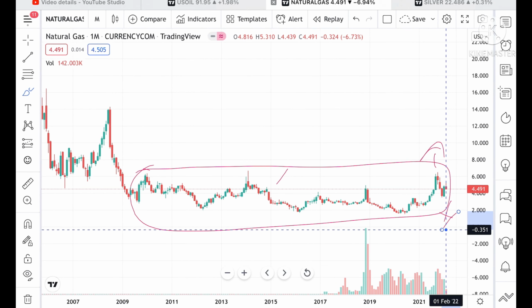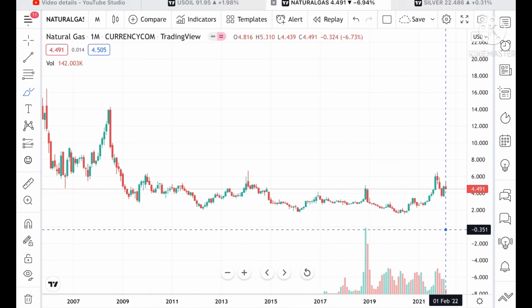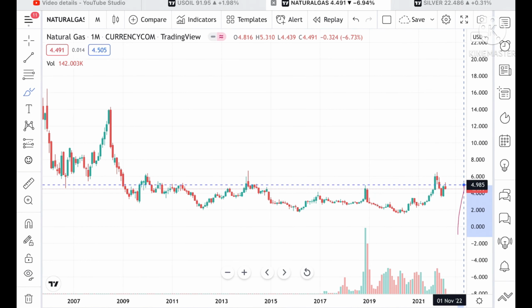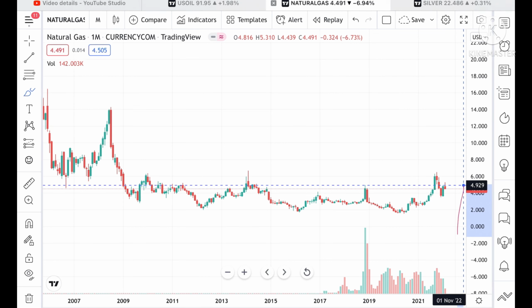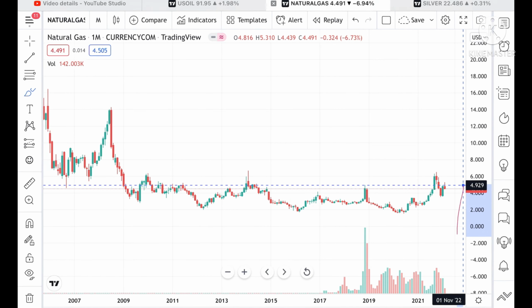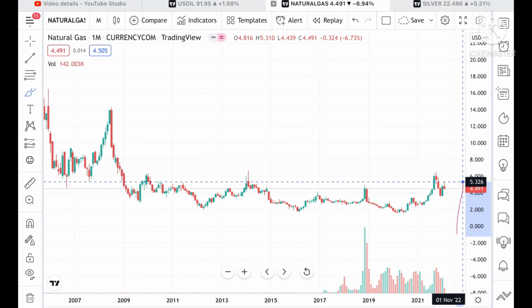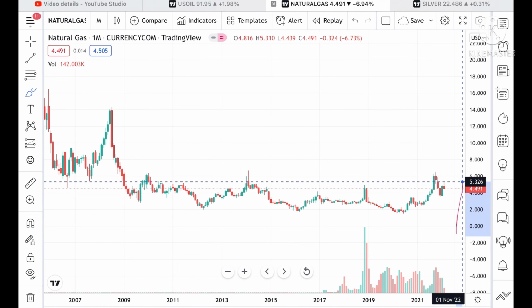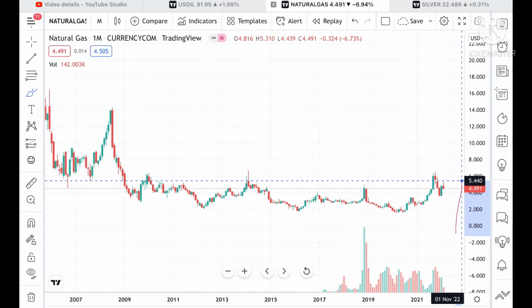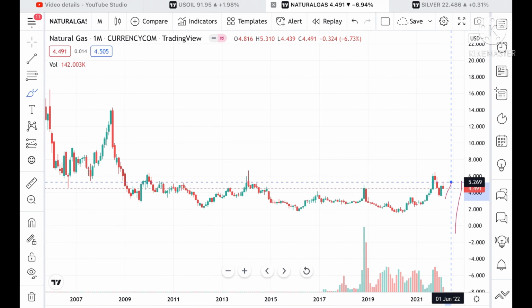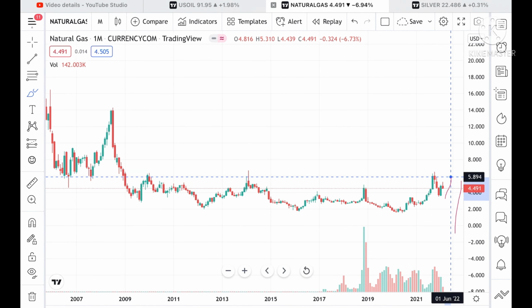Now look at the chart. Suppose the price of natural gas sustains this level, then we can see it can go further higher to a level of 4.921. These levels are already being tested here, so chances of going towards 5.326 are very high. Once this level sustains, we can see a level of 5.440, and from there it can go further upside to a level of 5.894.